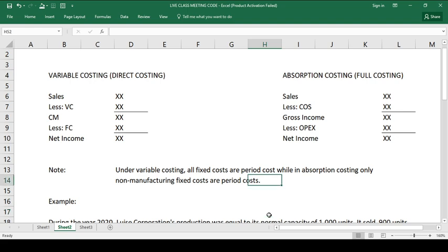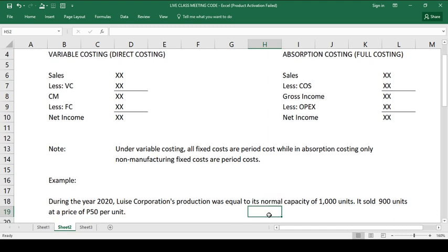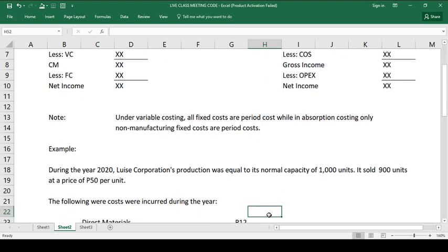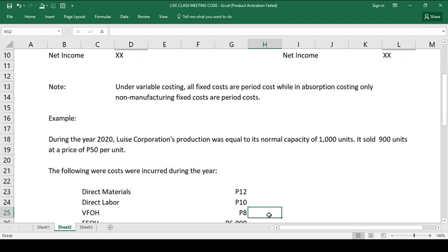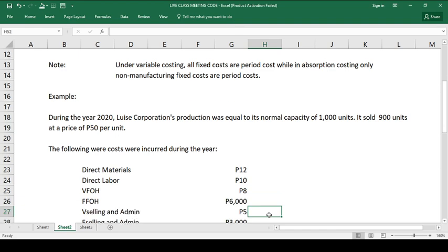So, to appreciate the variable costing and absorption costing method, I prepared a basic example for you to understand. Okay, for example, during the year 2020, Luis Corporation's production was equal to its normal capacity of 1,000 units. It sold 900 units at a price of 50. And then, the following costs were incurred throughout the period. We have the direct materials at 12 per unit,